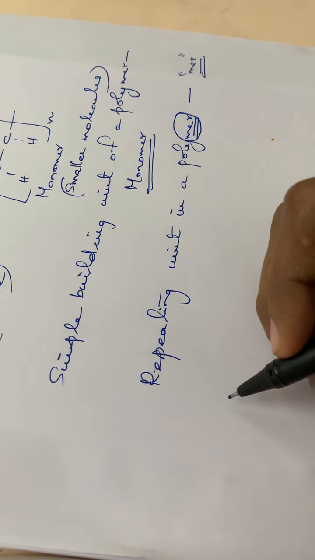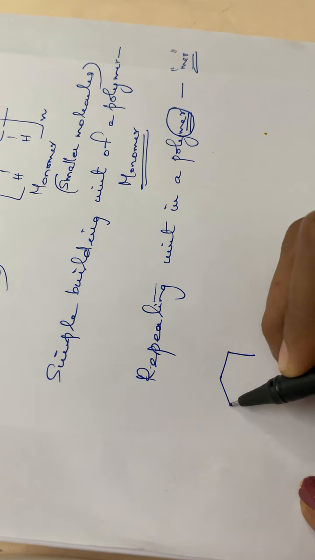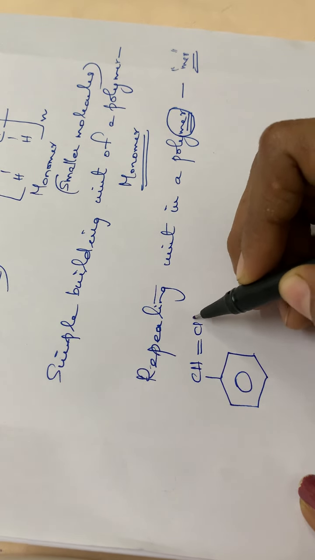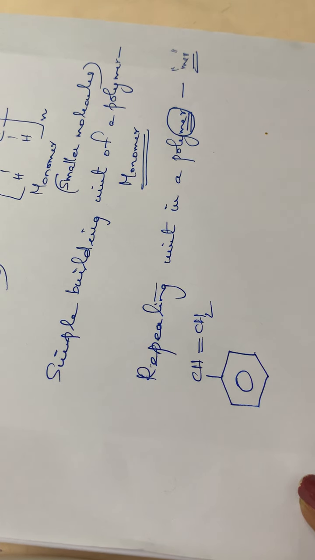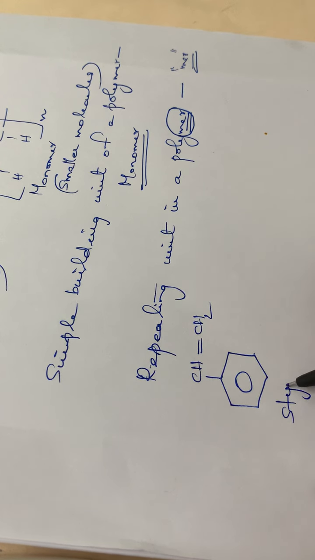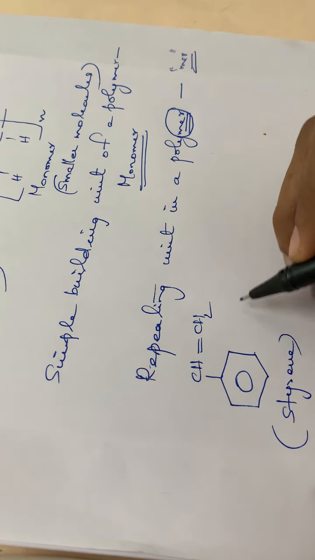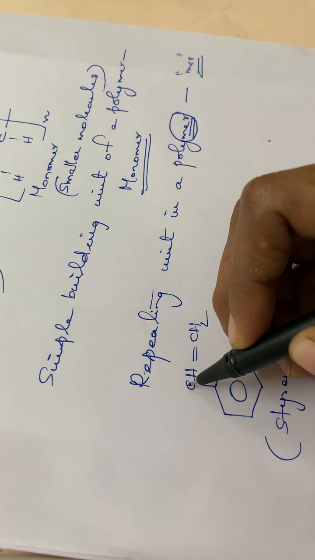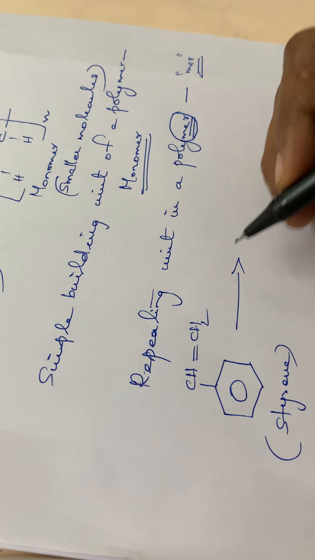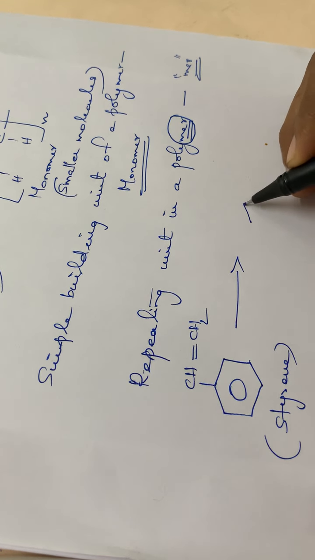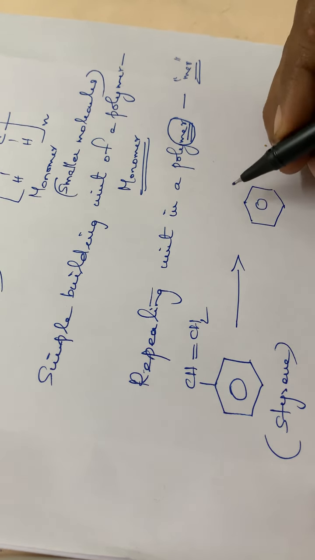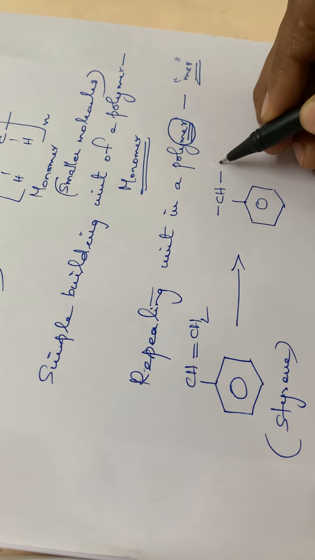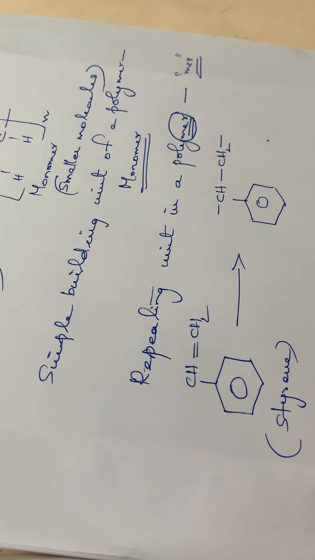Then one more example, you have to write styrene. The formula for styrene is C6H5 CH double bond CH2. This is the styrene molecule. So this double bond breaks, isn't it? Double bond breaks, and what happens? See here, one valency freed for this carbon, another valency freed for this carbon atom. So it becomes C6H5, then single bond CH, one valency freed for this carbon, and for the second carbon also one valency is freed.